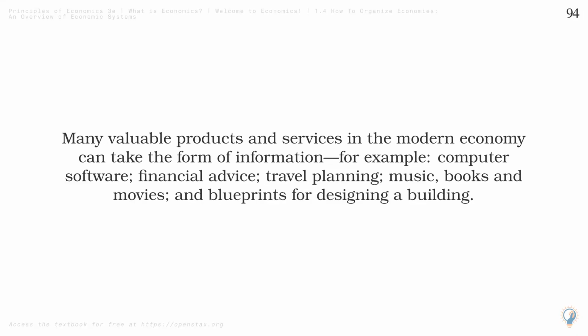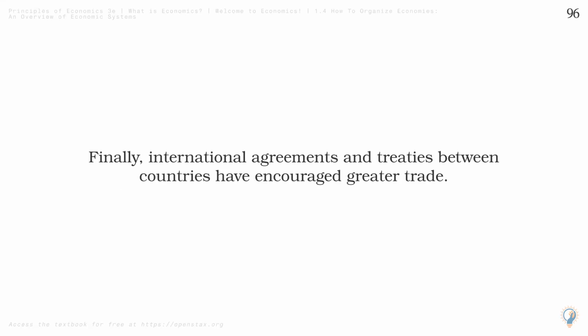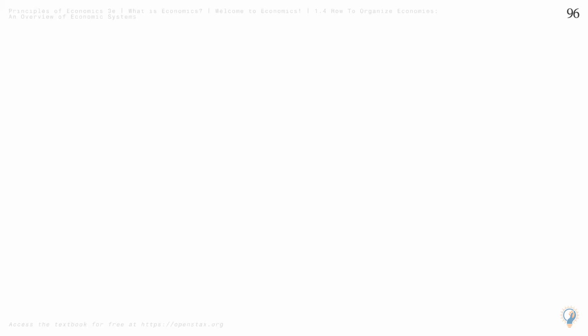Many valuable products and services in the modern economy can take the form of information, for example, computer software, financial advice, travel planning, music, books and movies, and blueprints for designing a building. These products and many others can be transported over telephones and computer networks at ever lower costs. Finally, international agreements and treaties between countries have encouraged greater trade.